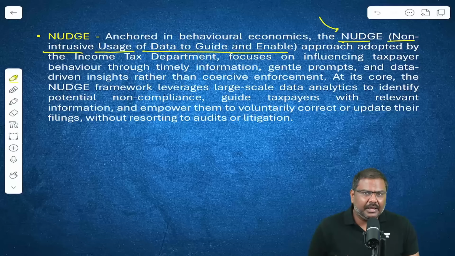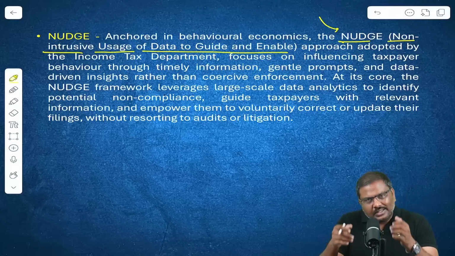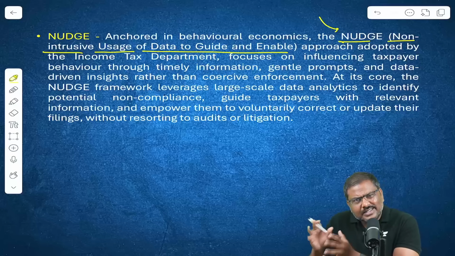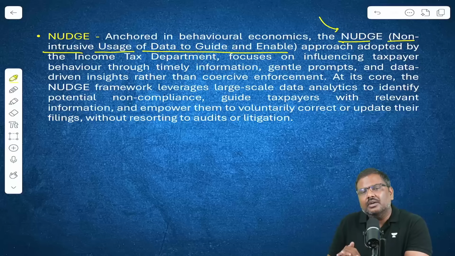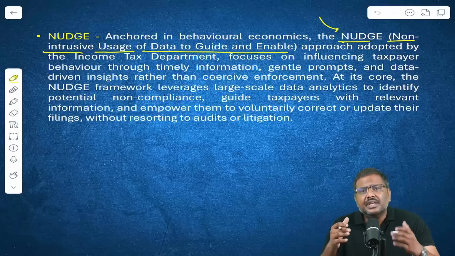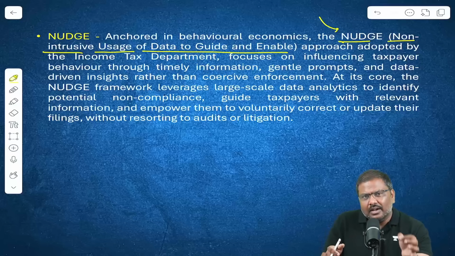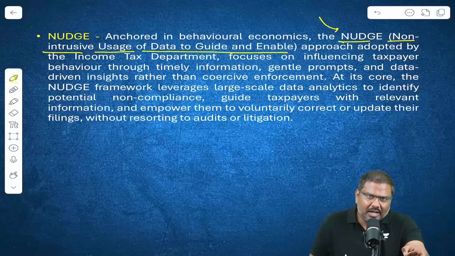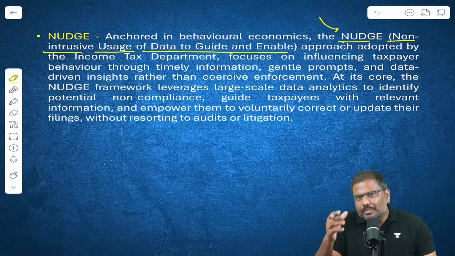What does it actually mean? Under this, the tax department will not conduct searches. That's not the main objective. They will not conduct raids. The process that they're following is non-intrusive. That is, the income tax department will send you a message. They will send you emails asking you to check the filing of the returns that you have done, the disclosure of the information that you have done in the tax documents, etc.